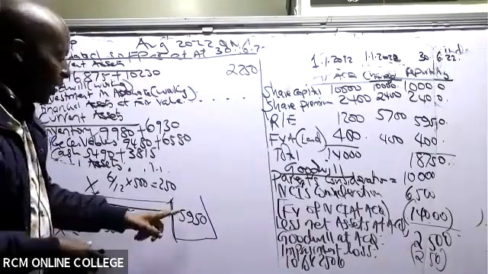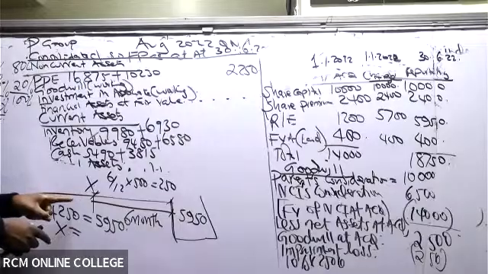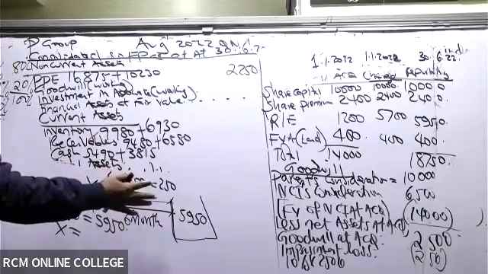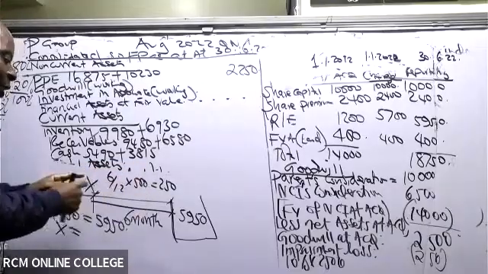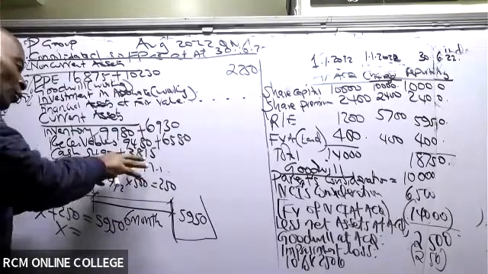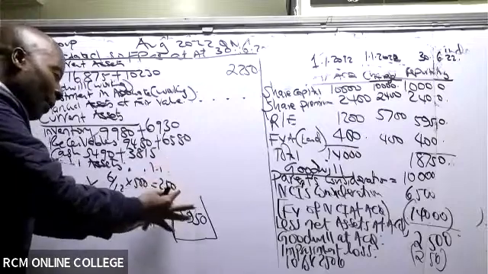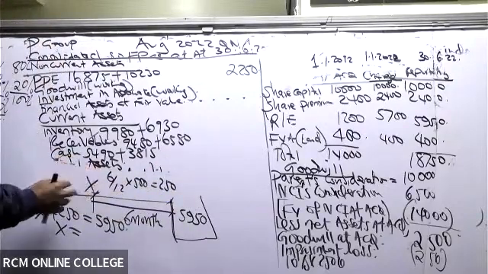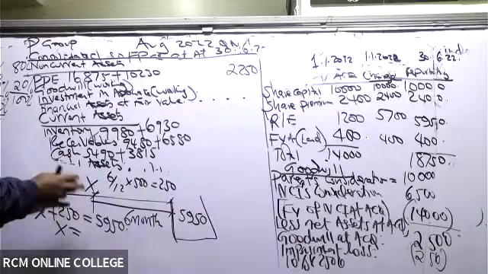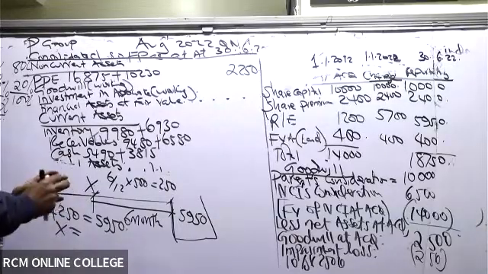And then remember, we want something that happened 6 months ago. So the 500 is for a whole year. So for 6 months, the profit will be 250. And you're saying that this X plus this 250 is what should give me the lump sum retained earnings, which is 950. So then make X the subject. Take this 250 to the other side. It means that X will be 5,700.